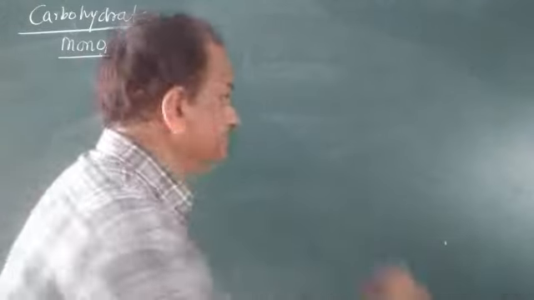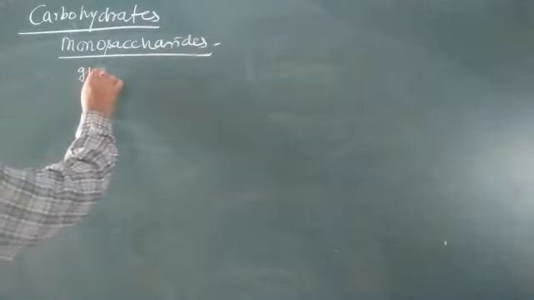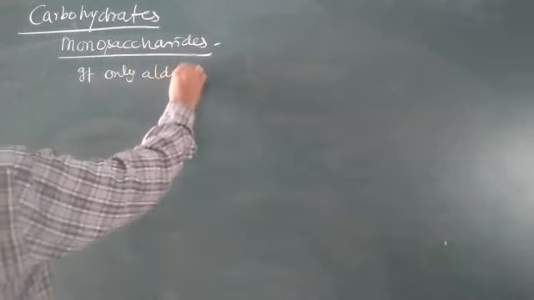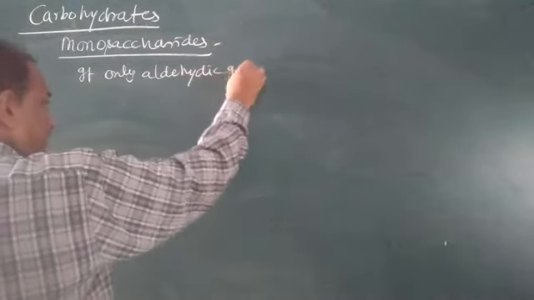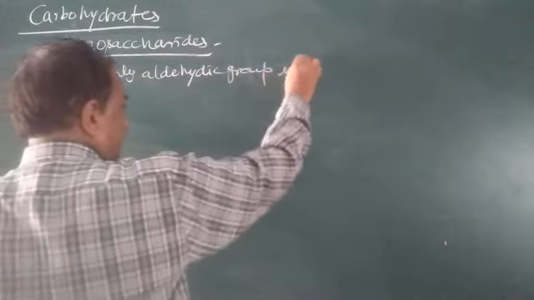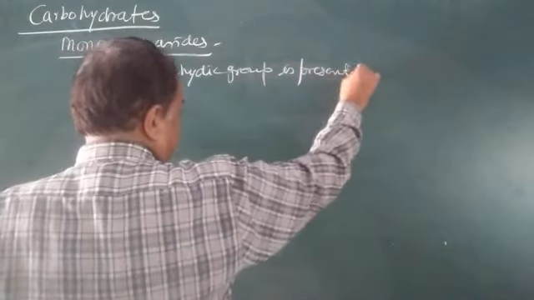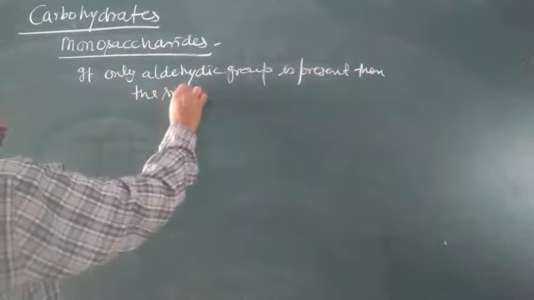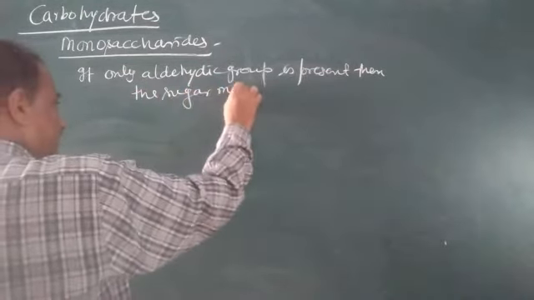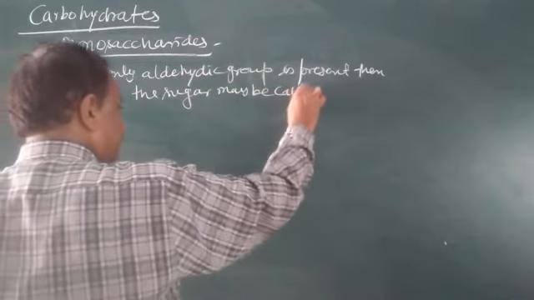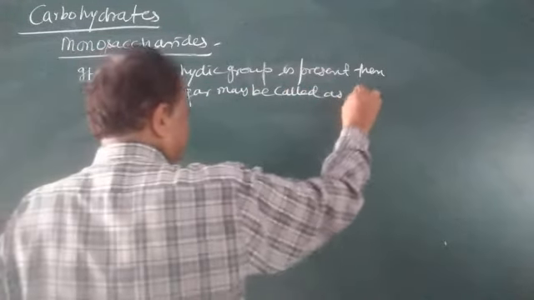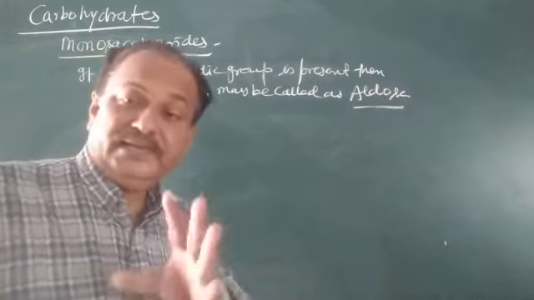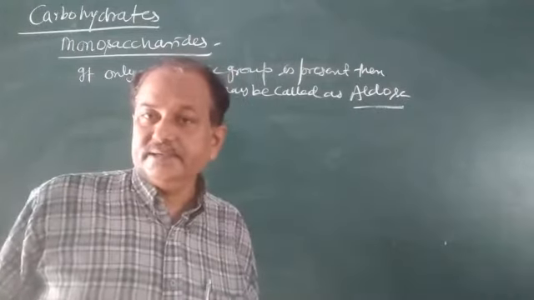Now moving further, if only aldehyde group is present, then the sugar may be called aldose. Nickname is aldose. Only aldehydic and hydroxy group.